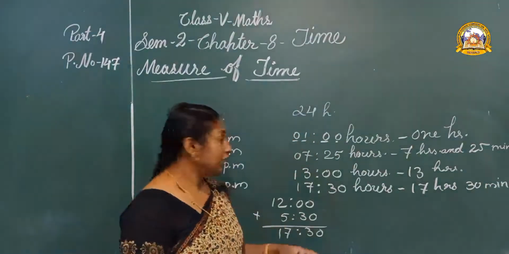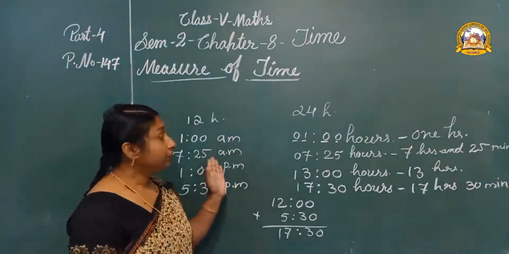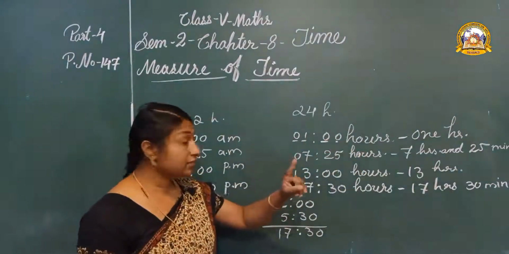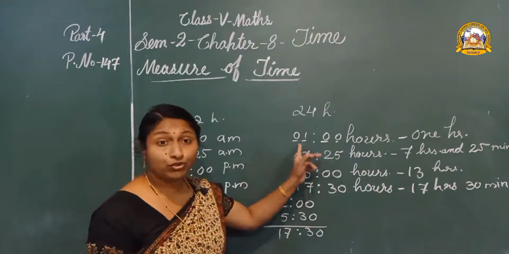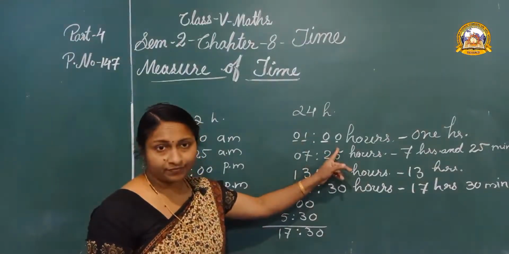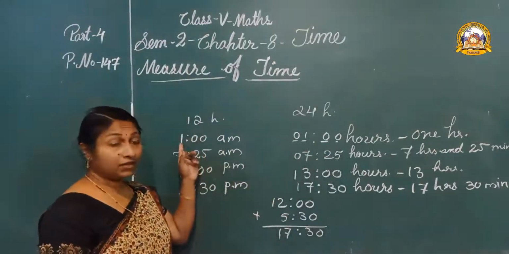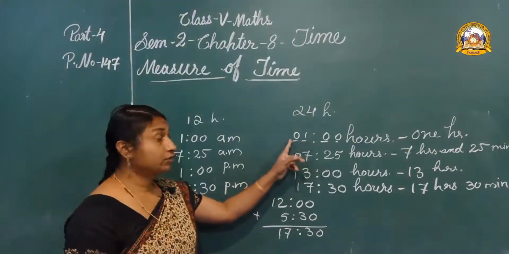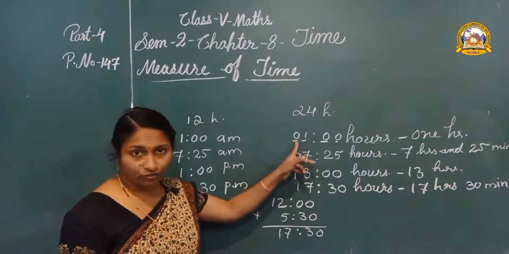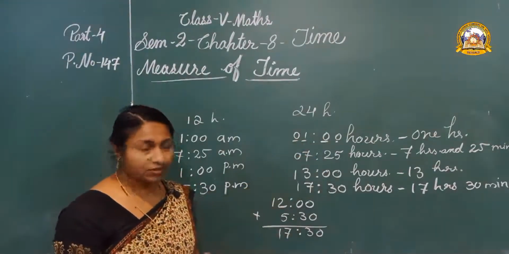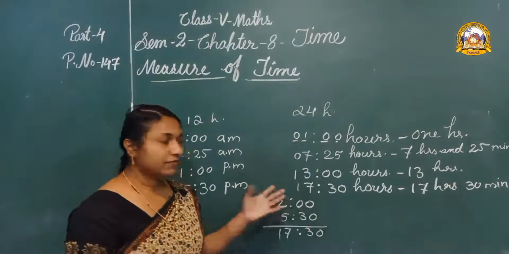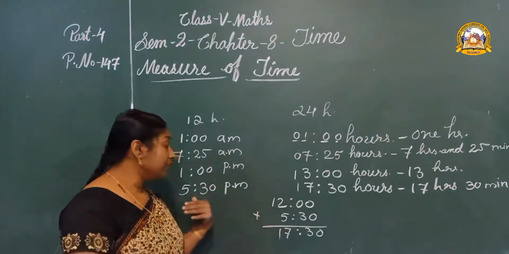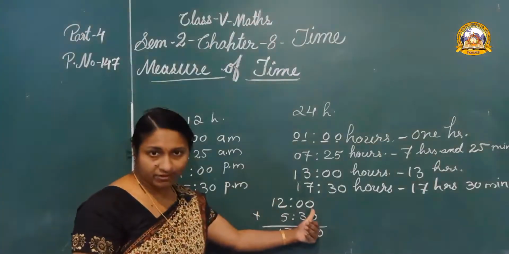Okay. If it is in AM, we can write the same numbers, but one thing is that there should be 2 digits. If it is only one digit, what should we do? Yes, before that we can put a 0 to make it 2 digits. Okay, it is very easy work. If it is in PM, we have to add 12 hours to the numbers.